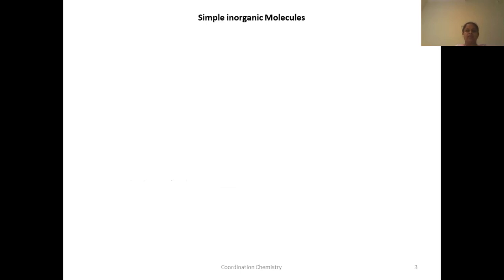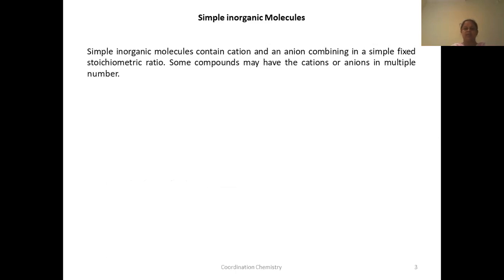First, we will see what are simple inorganic molecules. I hope you all know the simple inorganic salts. Okay. What are simple inorganic molecules? The molecules which contain cation and anion, combining in a fixed stoichiometric ratio. For example, NaCl, Na2SO4, all these are simple inorganic molecules or simple inorganic salts.